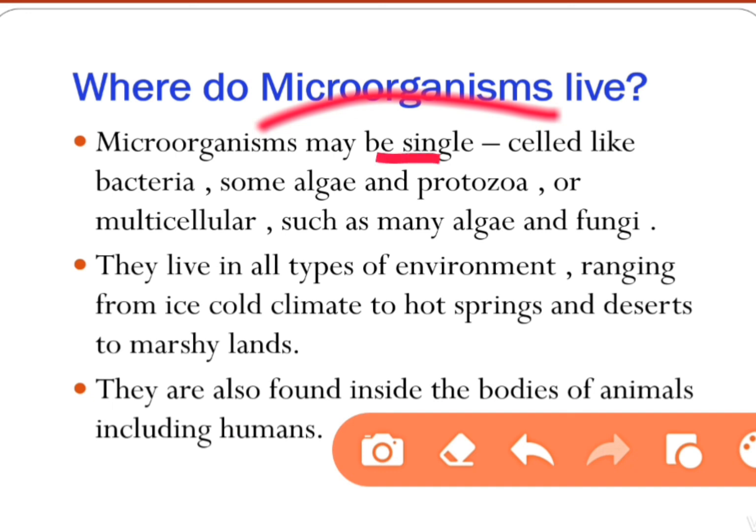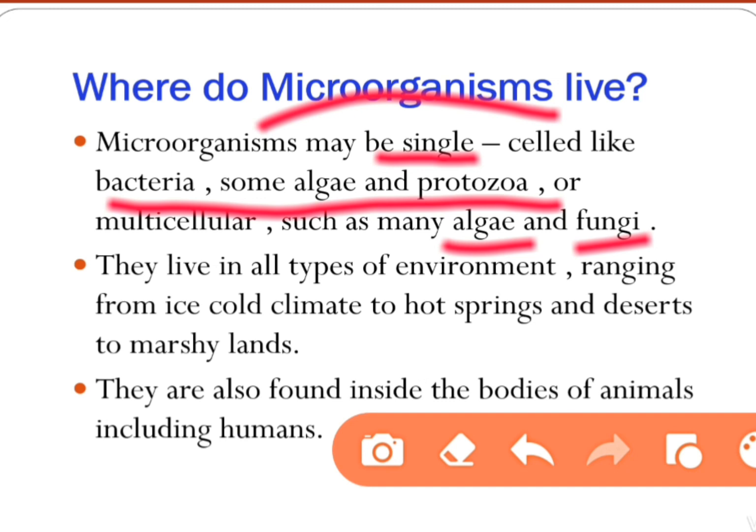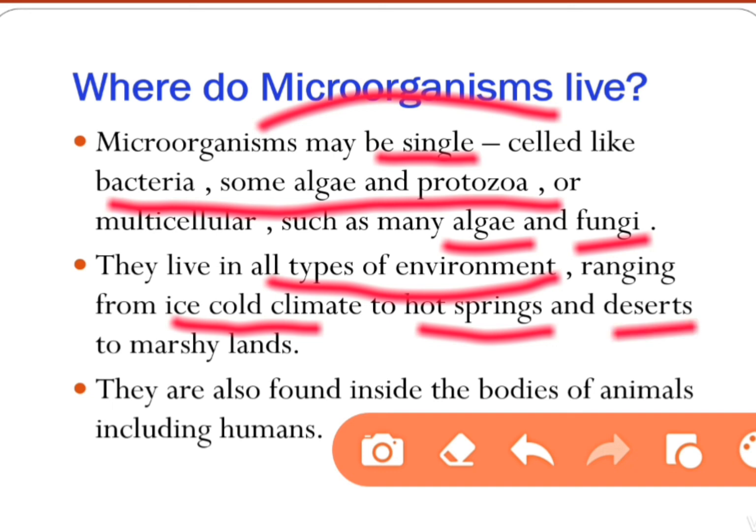Single cellular microorganisms are bacteria, some algae and protozoa, and multicellular microorganisms are algae and fungi. Okay. Microorganisms live in all types of environments: ice cold climate, hot springs and desert. Okay, all types of environments are suitable for microorganisms.